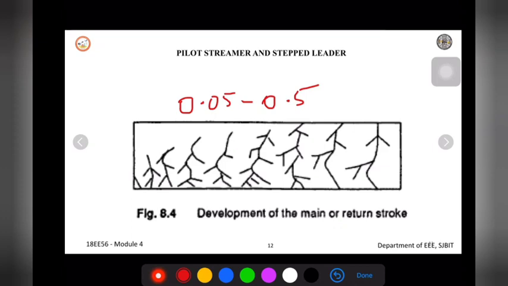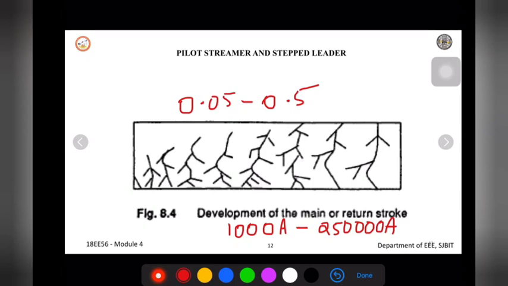This is the velocity of a return stroke from ground to cloud. And in this case, as I mentioned, the current will be very heavy, almost 1000 amps to 250,000 amps. A very huge amount of current will be discharged from the ground to cloud with the return stroke.